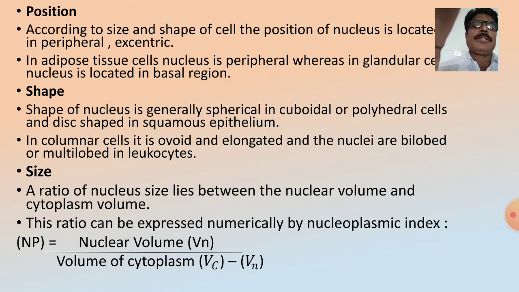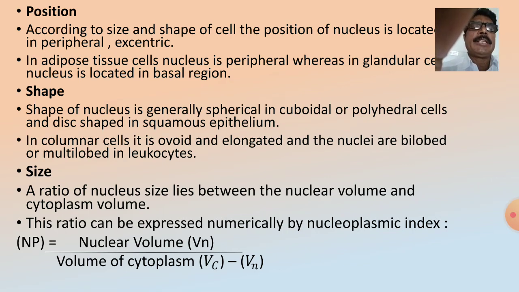The ratio lies between the nuclear volume and the cytoplasmic volume, and this ratio can be expressed numerically by the nucleoplasmic index, or NP, which is equal to nuclear volume divided by the volume of cytoplasm minus the volume of nuclear material or nucleus.